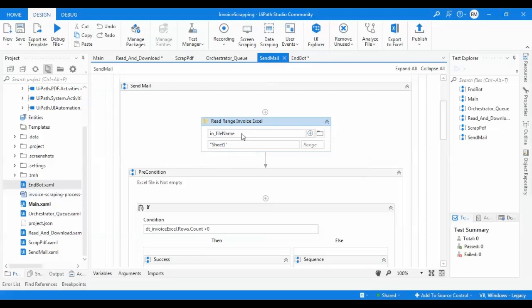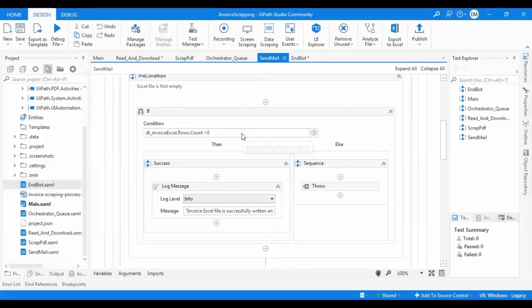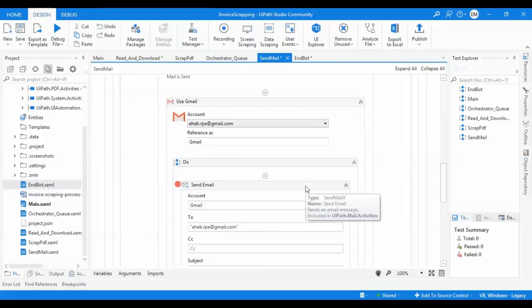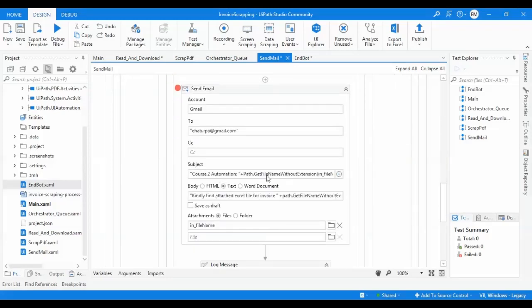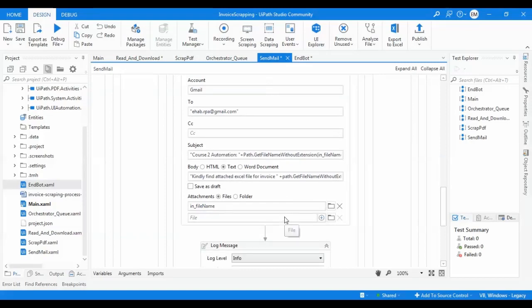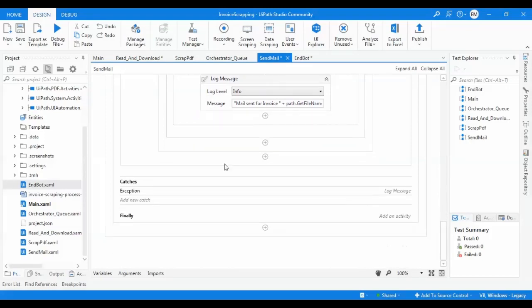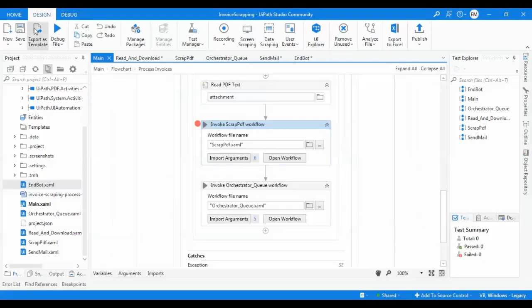I am reading here the invoice Excel sheet, and I'm checking if it's not empty. So if its counter is bigger than 0, I will complete the process. If it's empty, I will throw an exception. The post condition here is to send the mail with the subject line as per instructions, and here is the body mail. I am attaching here the file name, the sheet Excel. So this is all the process.